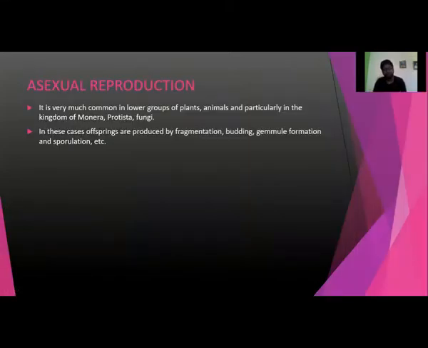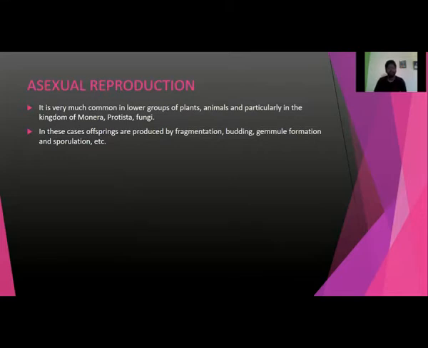Asexual reproduction is very common in lower groups of fungi, plants, and animals, particularly Monera, Protista, fungi, etc. As per the five kingdom system of classification by R.H. Whittaker, there are groups of organisms like Monera, Protista, fungi, plants, and Animalia. Monera, Protista, and fungi basically show asexual reproduction. Some lower groups of plants and animals also show it.